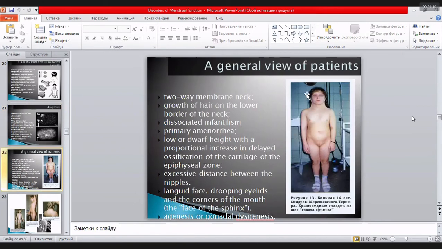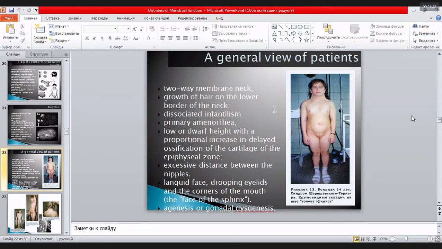General view of the patient: you see here a girl of 14 years old, with absent hair. You see the specific wing-like form of the neck of this woman, and the sphinx-like face, which reminds us of a sphinx head.